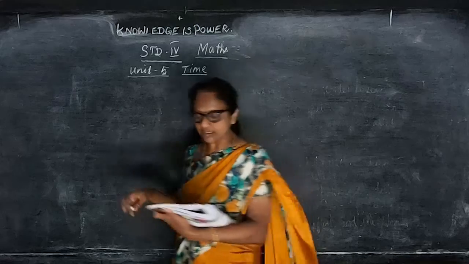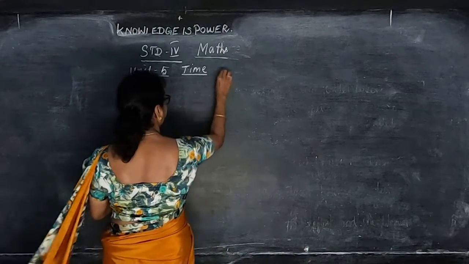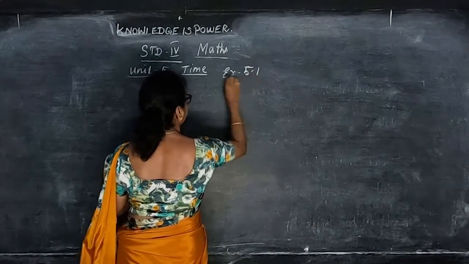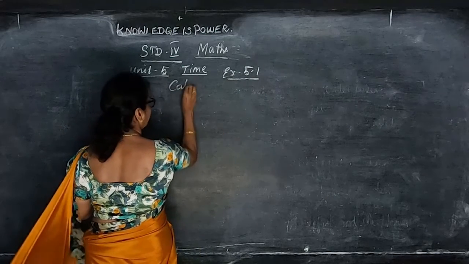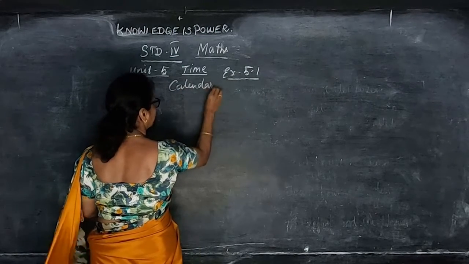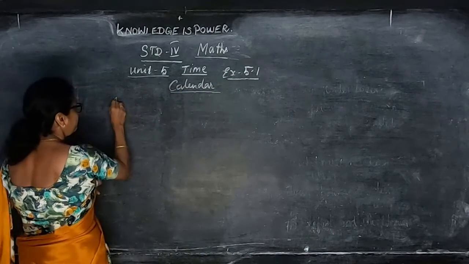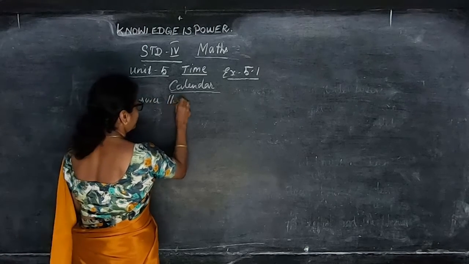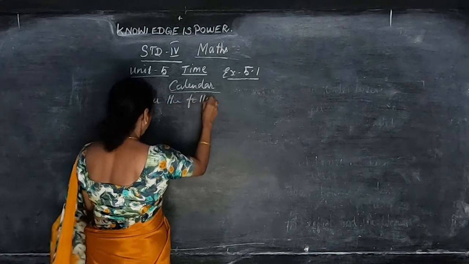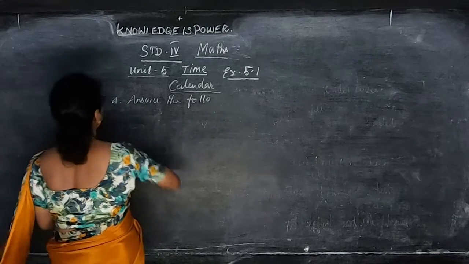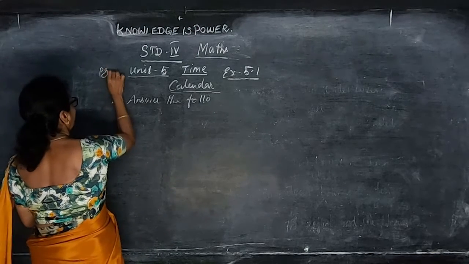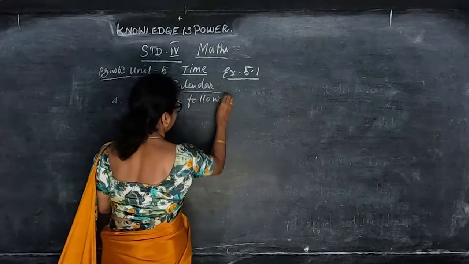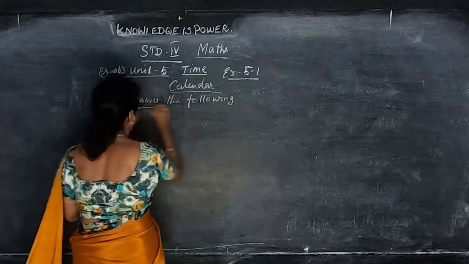So here in exercise number 5.1, about time, they are talking about the calendar. Here they have given questions, and we have to answer the following questions. So take your book, page number 63. Answer the following.